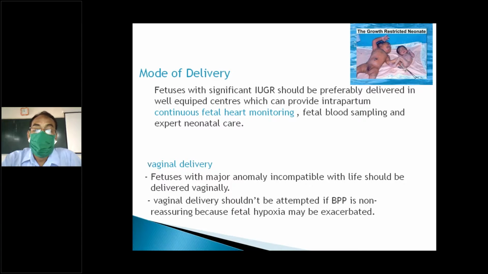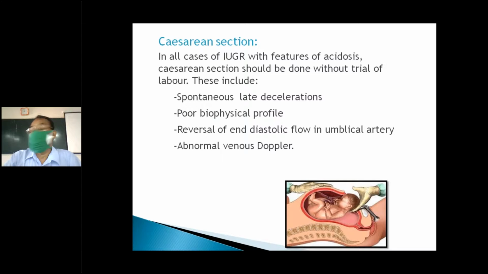And if the profile is not assuring, we can do a cesarean section directly. For a high-risk baby with a probability of asphyxia, cesarean section is needed. If you allow vaginal delivery, there is intrauterine compression, and in premature babies there are chances of intrapartum asphyxia. We do not want to put pressure over the head, so cesarean section.